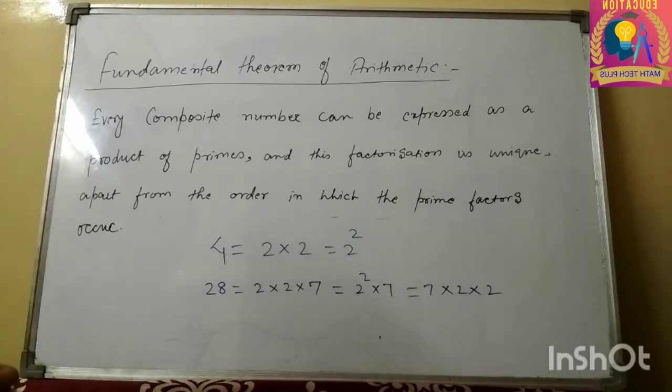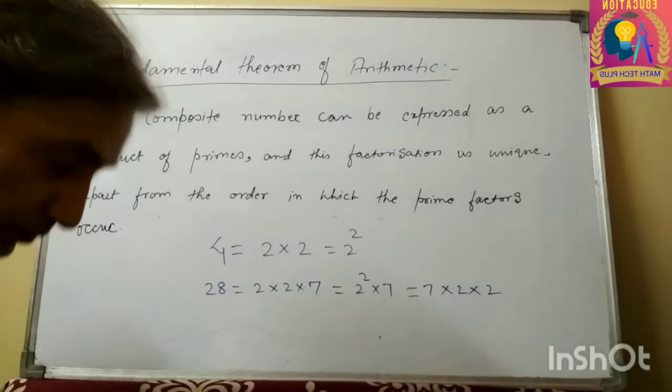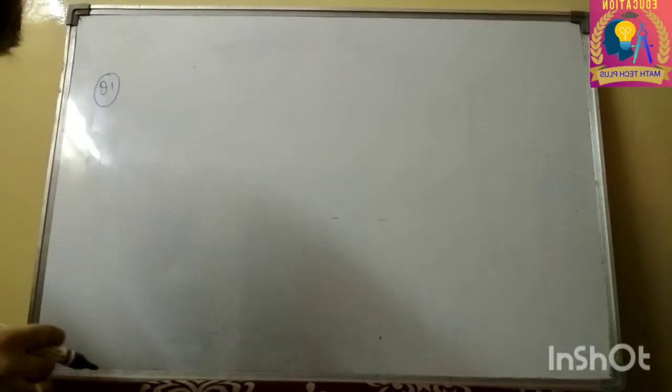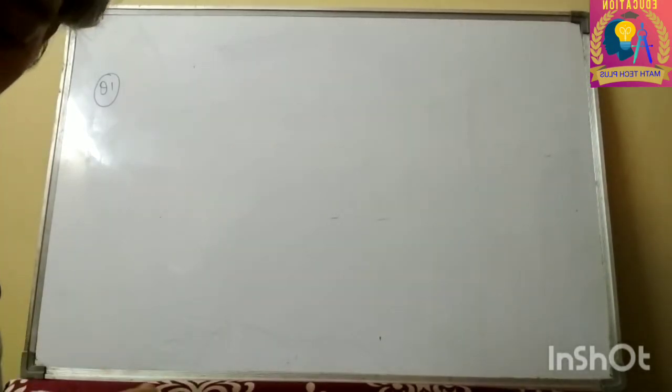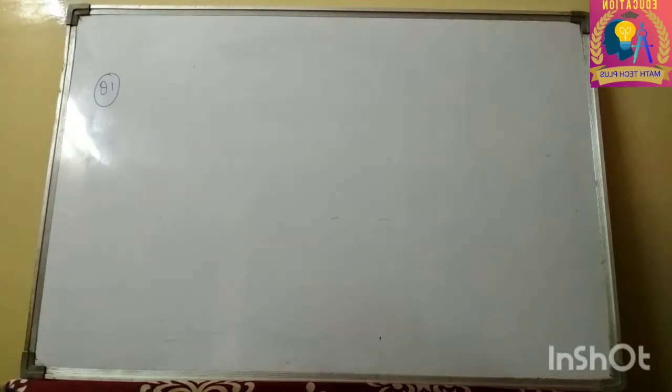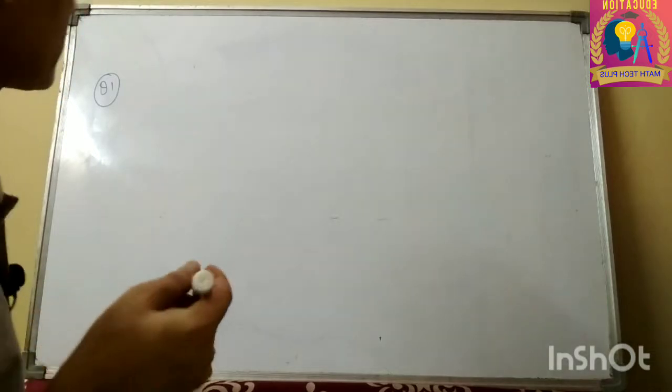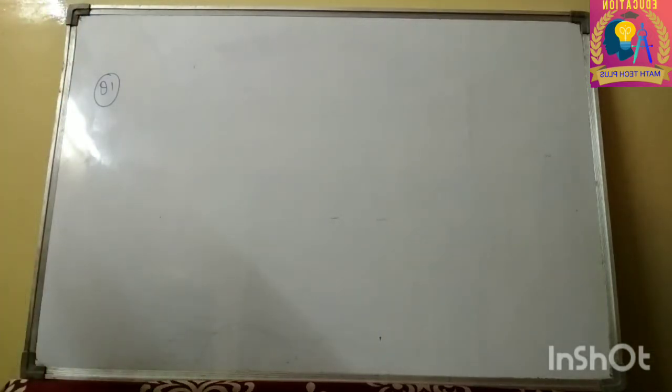Now I am going to do some of the questions from the NCERT book, exercise 1.2. Question number 1, exercise 1.2. Here we have 5 parts. Out of these, I am going to do 2 or 3 parts.